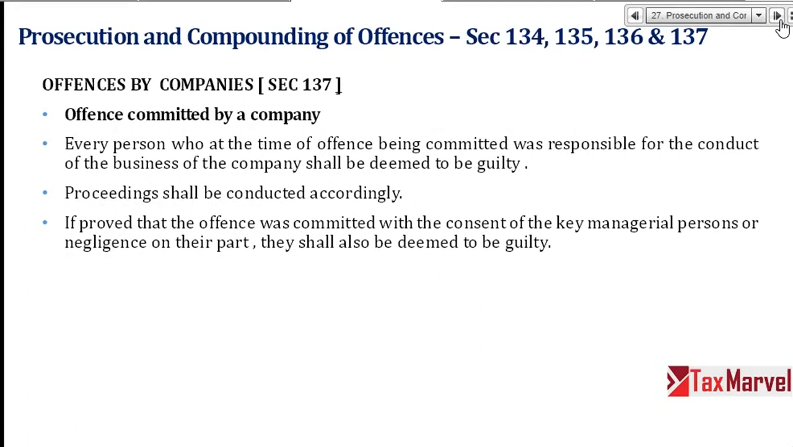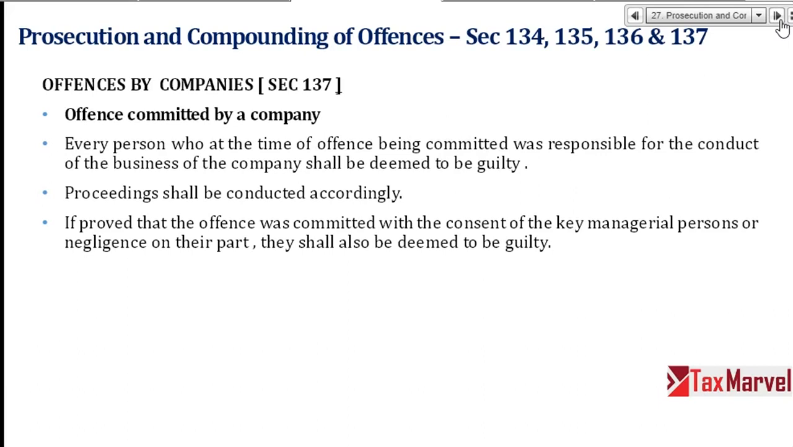So, offence committed by the company, section 137. Every person who at the time of offence being committed was responsible for the conduct of business is deemed to be guilty, means CFO, CEO, MD, whole-time director, accounts head, accountant, everyone is deemed as responsible. Proceedings shall be conducted accordingly, means everyone.